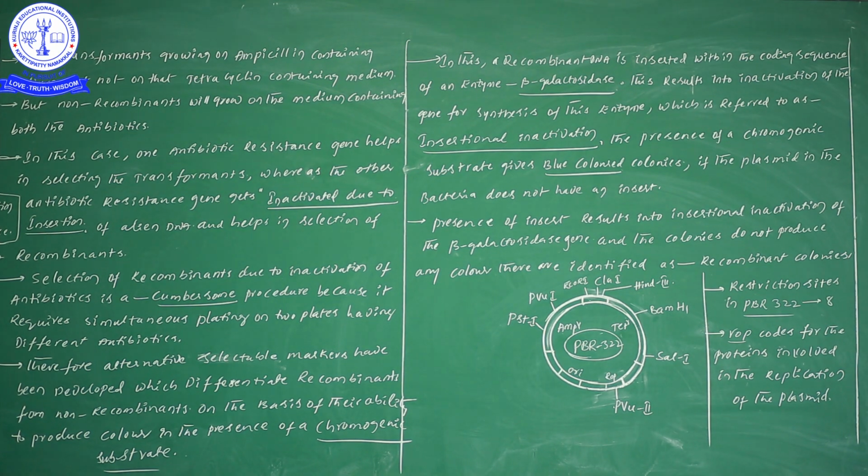Now you see there, in this case, an antibiotic resistance gene helps in selecting the transformants, whereas another antibiotic resistance gene is inactivated due to the insertion. What does inactivated due to the insertion mean? Diagrammatically, before, tetracycline resistance is there, but when we have incorporated our foreign gene there, the presence of our foreign gene normally suppresses the activity of this tetracycline resistance. That is what we call insertional inactivation.